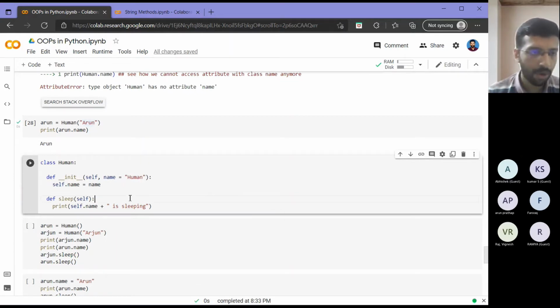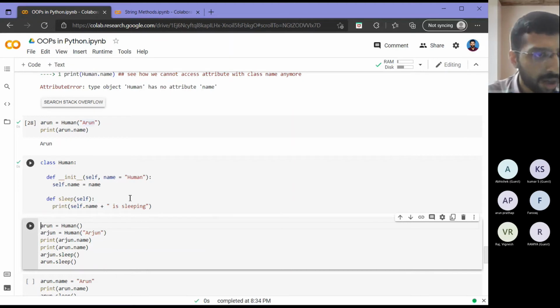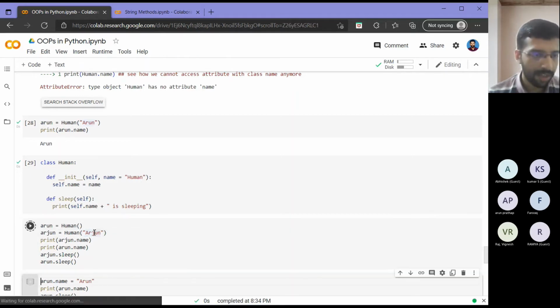So now again, let's see the same thing. No modifications. We want him to sleep, right? So now I want Arun, and I am not assigning any name to that. This is an example just to show that I can pass a default argument here, similar to whatever we saw in our function section. So if I don't pass any argument here, the name will be by default human. And if I pass some argument, that will be assigned to the name variable of that object. So here I am creating an object Arun without passing any arguments, so his name will be human. Then I am creating an object Arjun and I am passing the name Arjun.